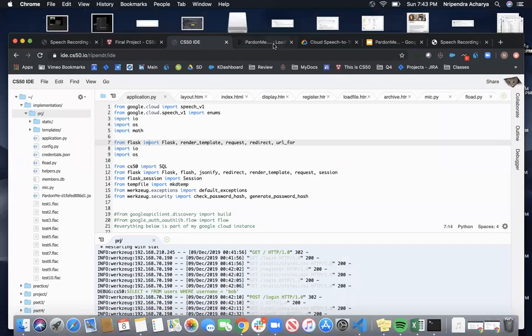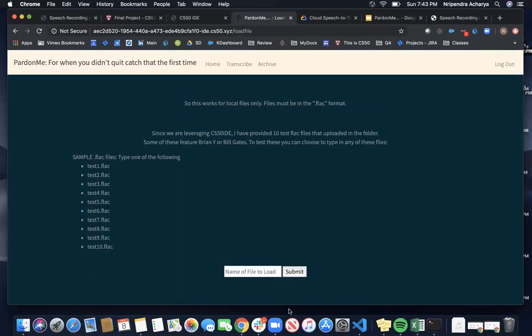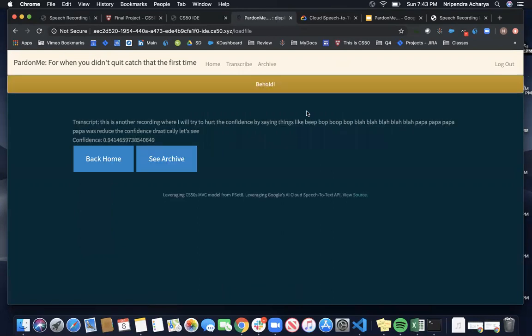So if I actually go here and try one of these, test5.flac, this is where now in application.py, it's calling on the API, and I had to set the Google Auth ID, which took a while, and it's pulling back this transcript.